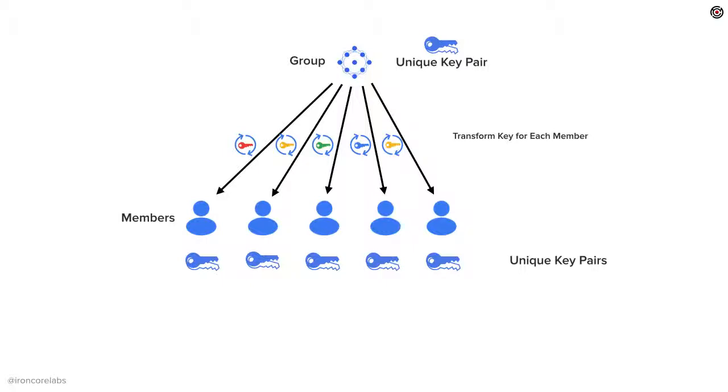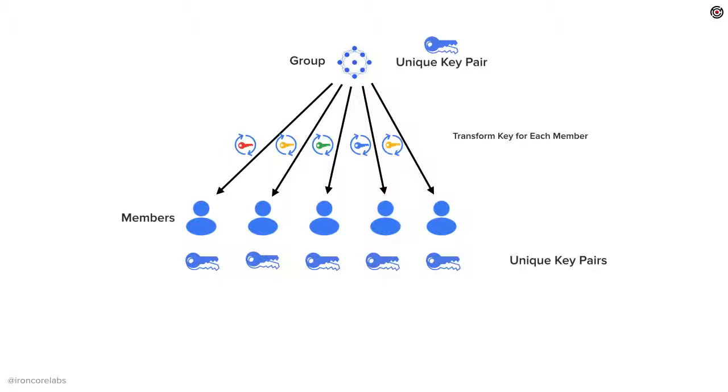So looking at this zoomed out a little bit, a group has a key pair, every member of the group has a key pair, and the relationship between each group and the member of each group is basically what we call a transform key for each member. So if that transform key exists, they're a member of the group, and if it doesn't, they aren't. And those transform keys, by the way, are held by that semi-trusted proxy.